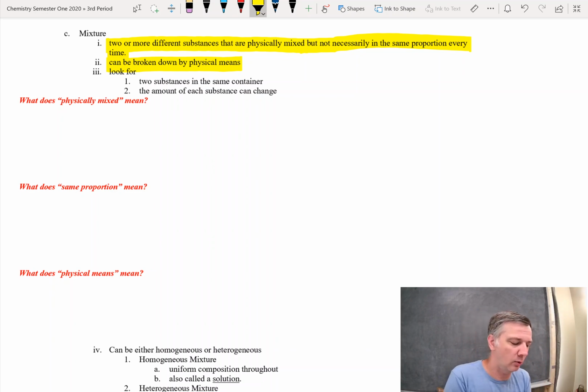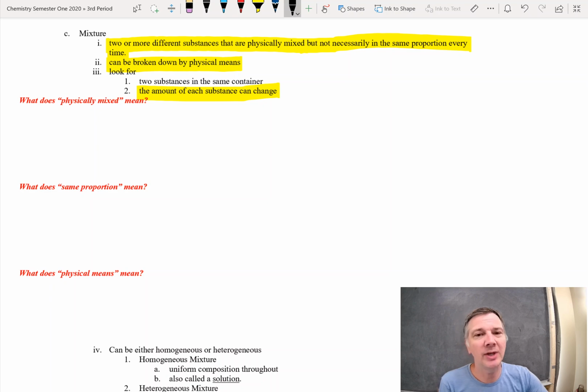What do we look for? We look for two substances in the same container, and then ask yourself, can the amount of each substance change? If the answer to that is yes, then that means it's a mixture. Okay, so let's go over some of these terms. What does physically mixed mean? Physically mixed means that they're just in the same container together.